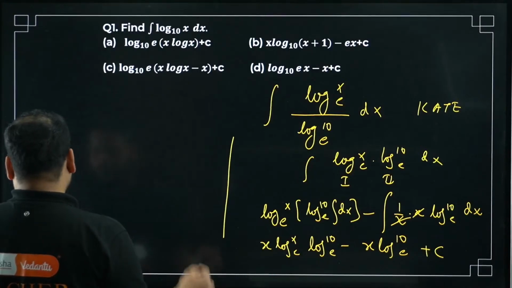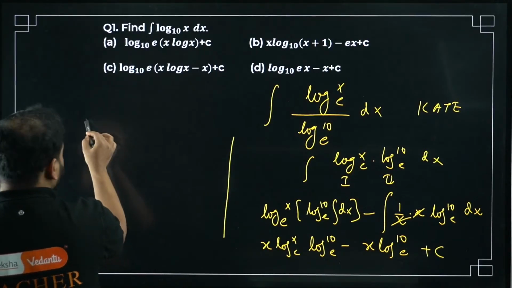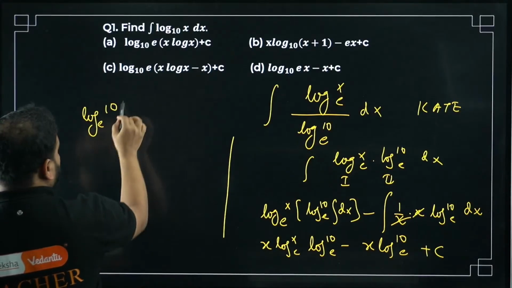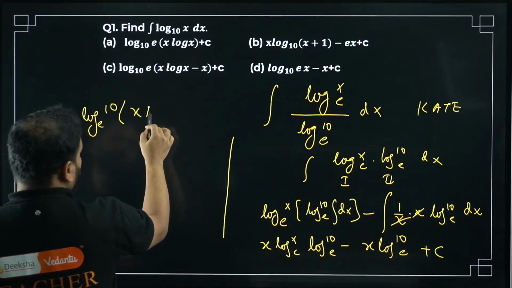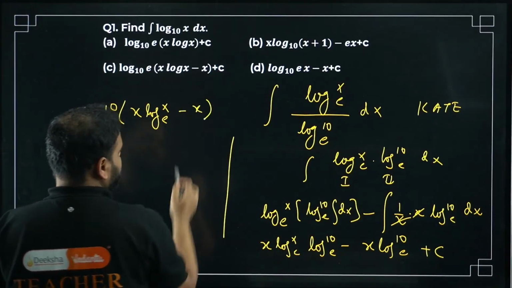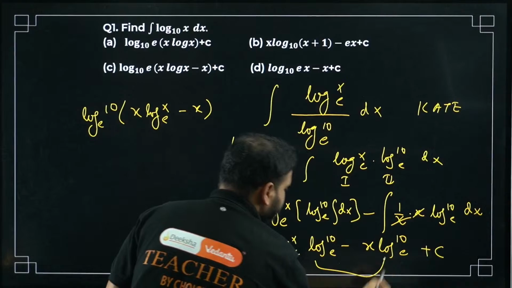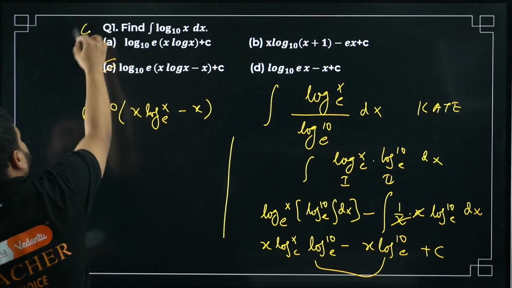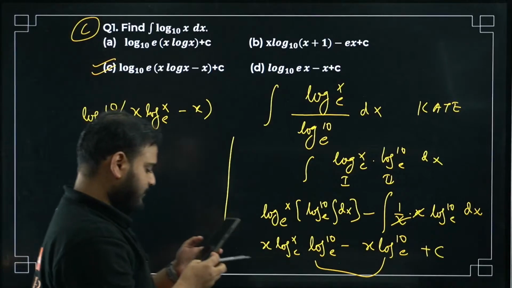See here. If you check this out, I have log 10 to the base e common. I have here x log x with the base e minus x. I've taken only this part common. So the option is C. Have a look. Option is C.